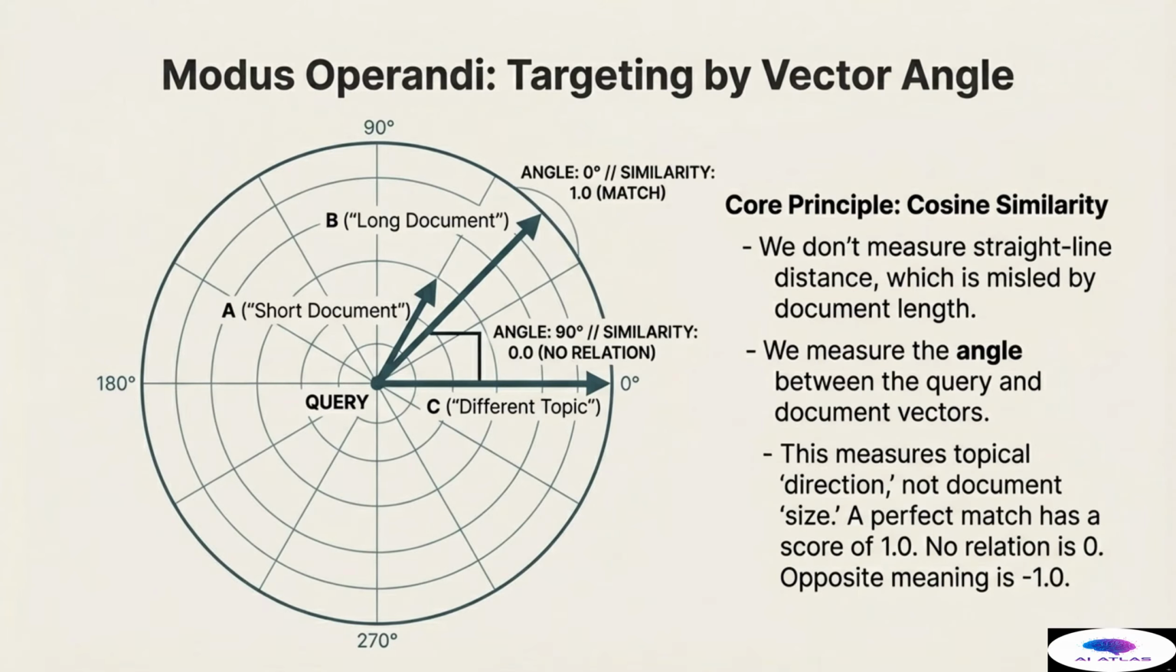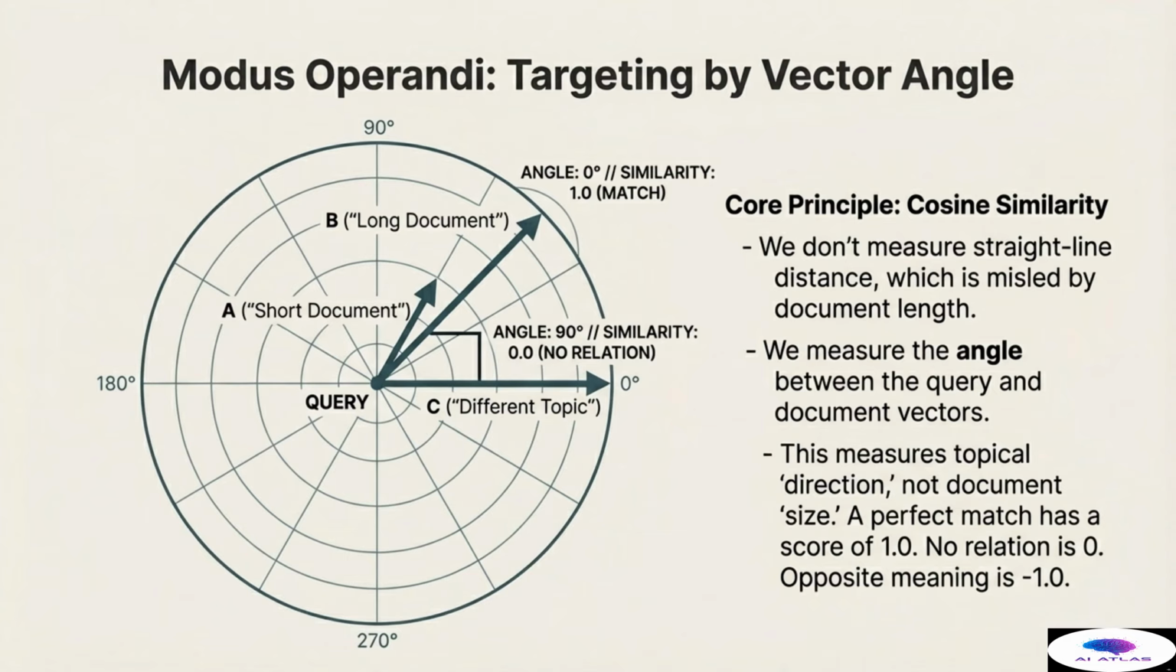To understand the ghost's method, we must explore its modus operandi, targeting by vector angle, which relies on the core principle of cosine similarity. When we vectorize a query and our documents, they become points and directions in a multi-dimensional space. We do not measure the straight line distance between the query and the document, as this is easily misled by document length. Instead, we measure the angle between the query vector and the document vector. This measures topical direction, not document size.